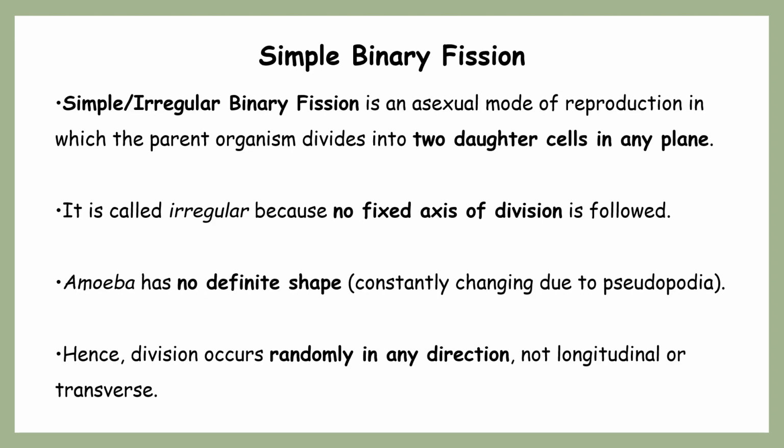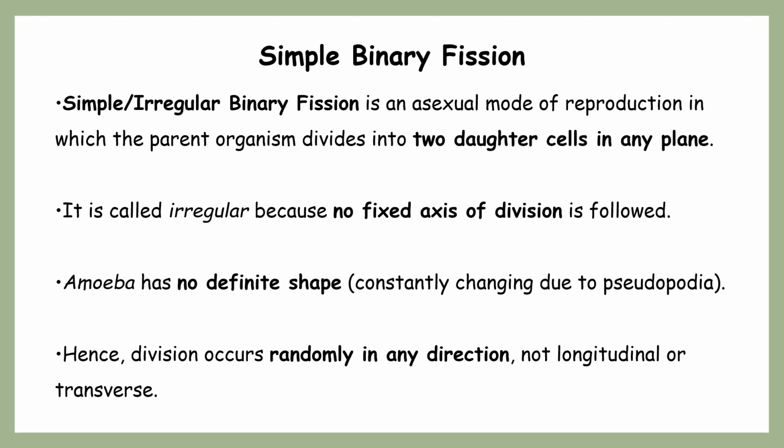We are starting with simple binary fission. As I already said, simple or irregular binary fission is a type of binary fission, an asexual mode, where two daughter cells are formed but there is no exact plane. It is basically temporary, and the plane of fission is decided at that time.